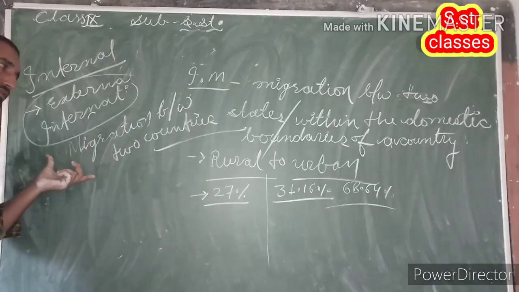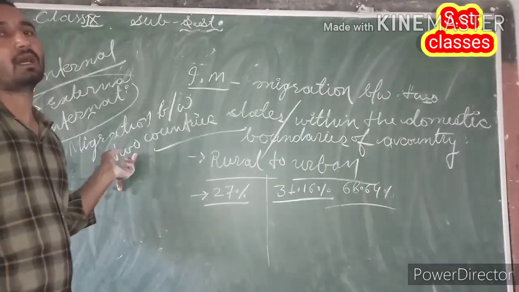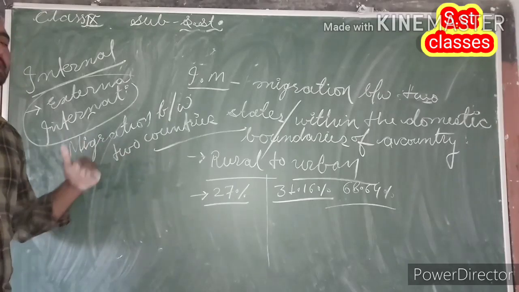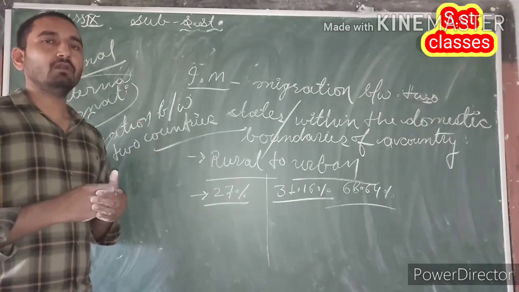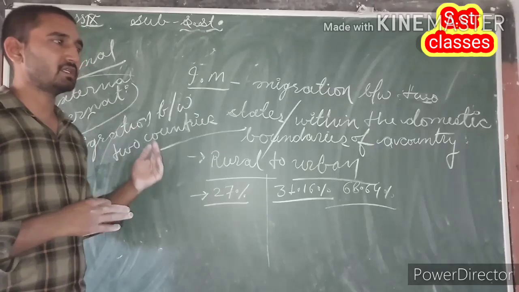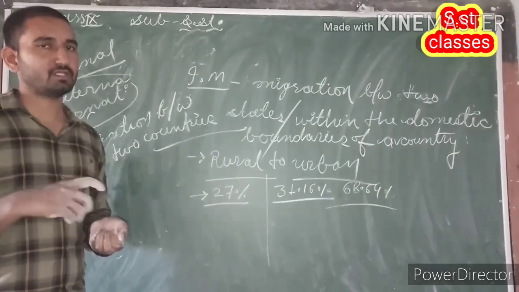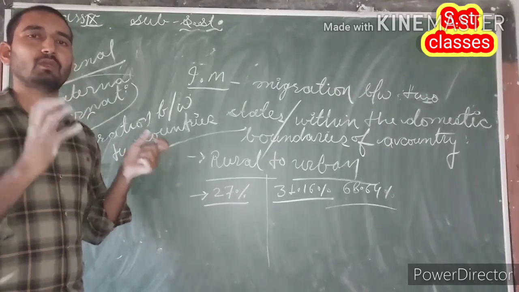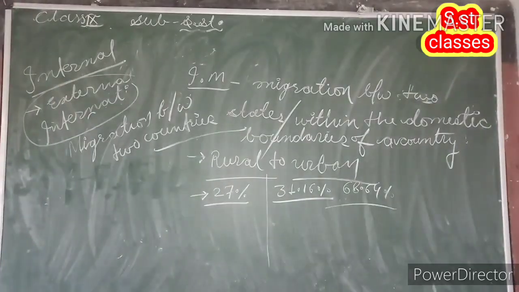International or external migration means a migration of people from one country to another country, and this is a major source of affecting the size of population of a country. I mean to say that if people move from one country to another country, then in the country where they enter, they will increase the size of the population of that country, and in the country which they leave, we will notice a decrease in the size of population of that country.